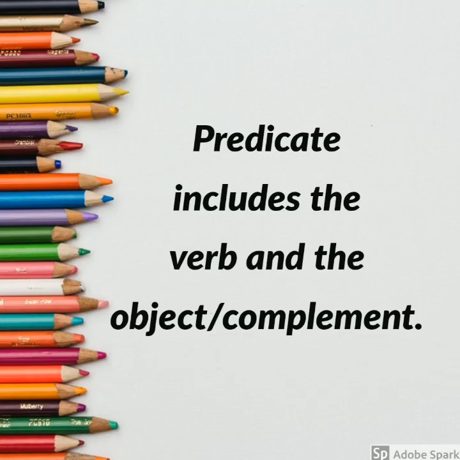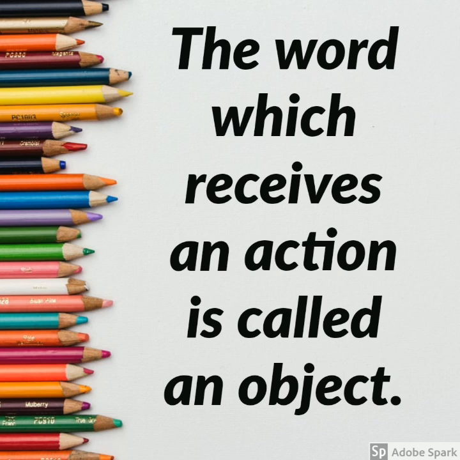A predicate includes a verb, an object, or a complement. A verb, we all know, is the action word or the word which shows you the tense. Now, what is an object? An object is the word which receives the action.